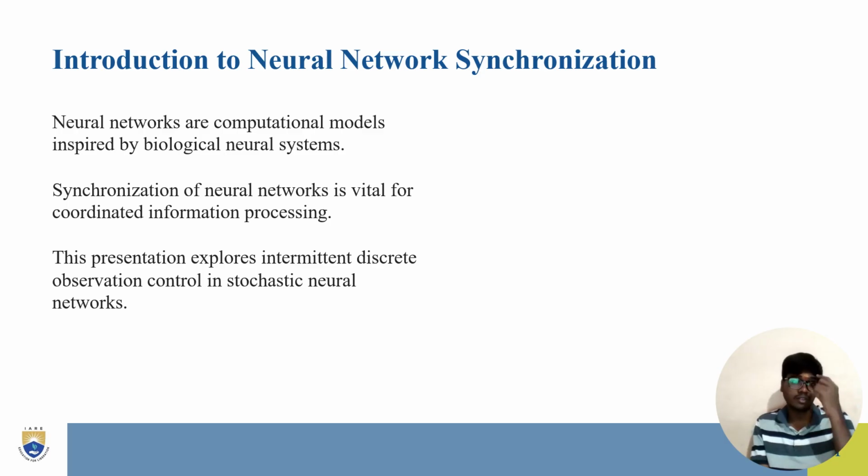And also we can see here the neural networks are the computational models which are inspired by the biological neural systems as we are having in our body. There are many neural systems which are passing through our brain to every part of our body. The neural networks are also inspired from these biological neural network systems as computational models. So, synchronization of neural networks is vital for coordinated information processing. This presentation explores the intermittent discrete observation control of stochastic neural networks.